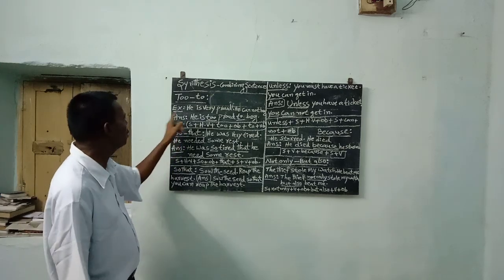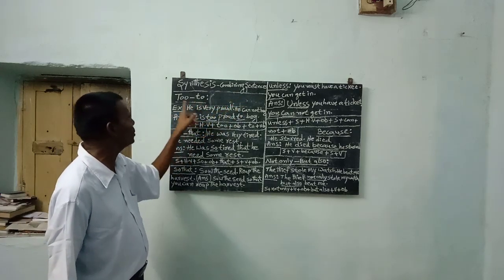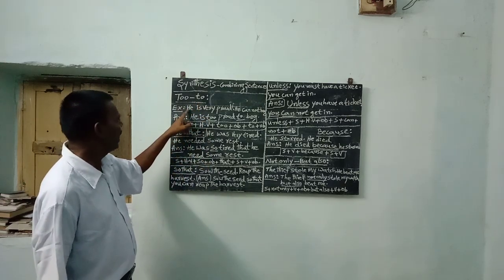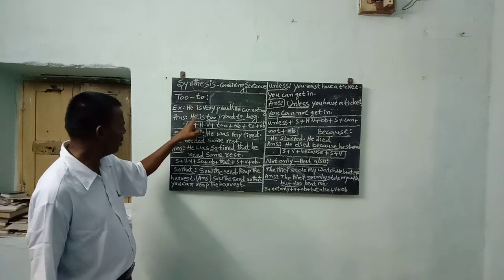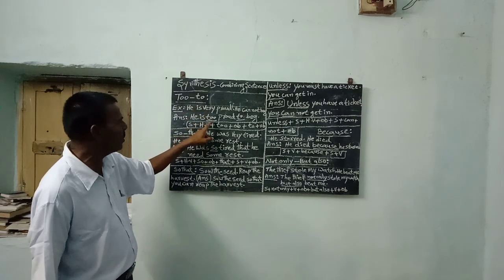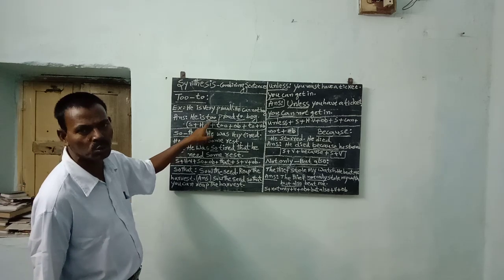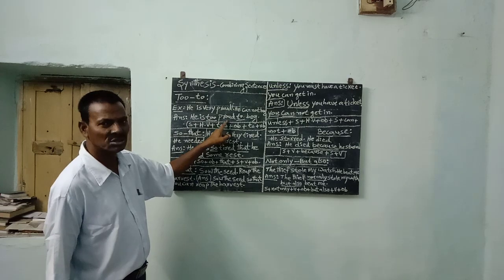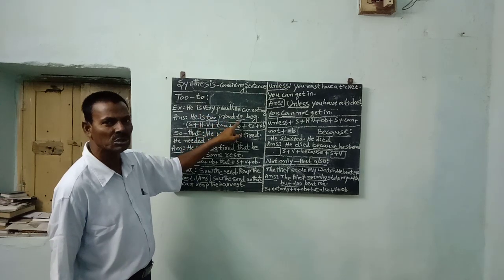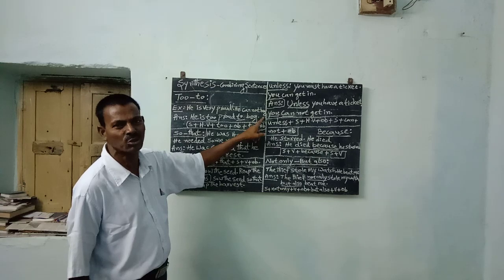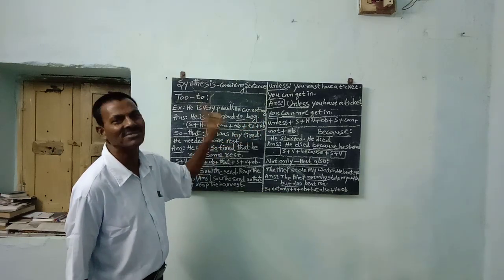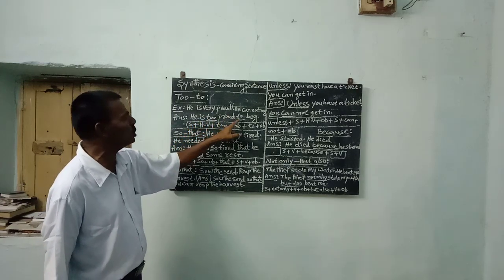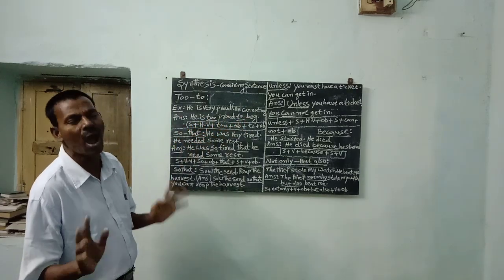Now we are combining the two sentences with "too". So the answer: He is too proud to beg. In place of "very", we take "too". Then write proud, plus "to", plus the object of the second sentence, beg. That is called the answer.